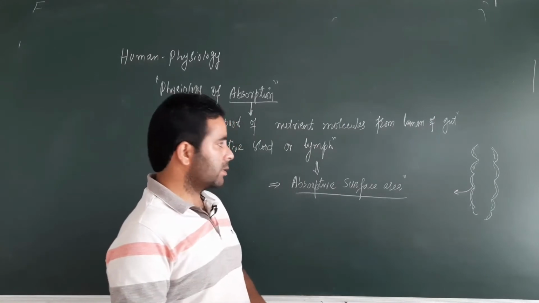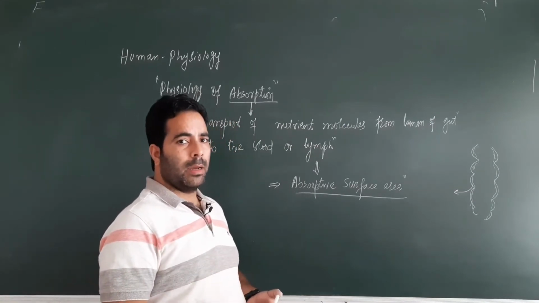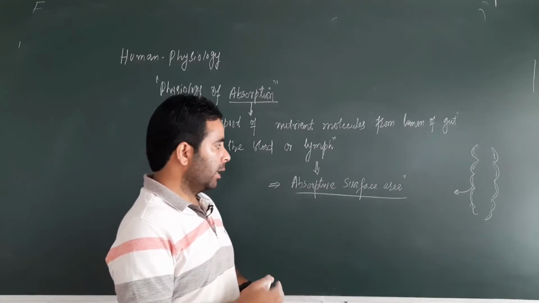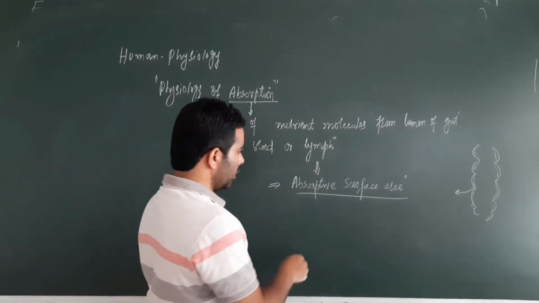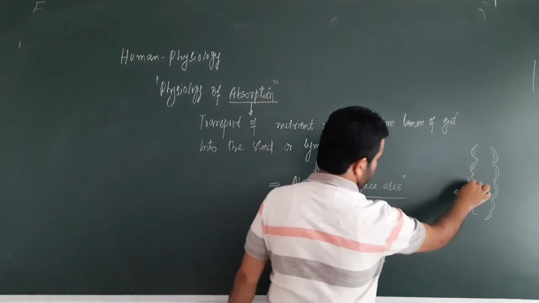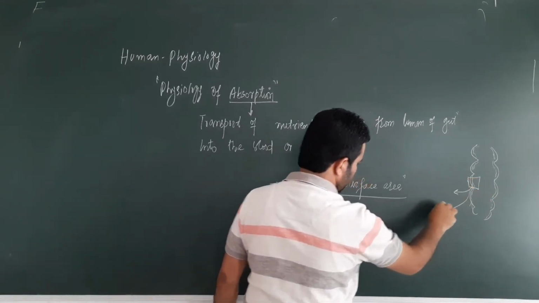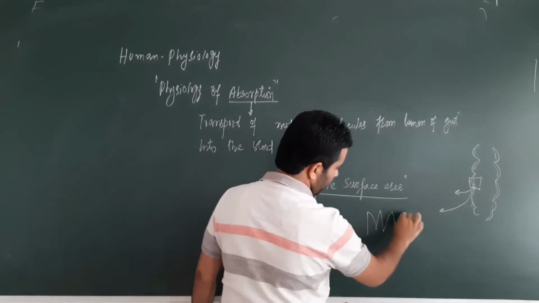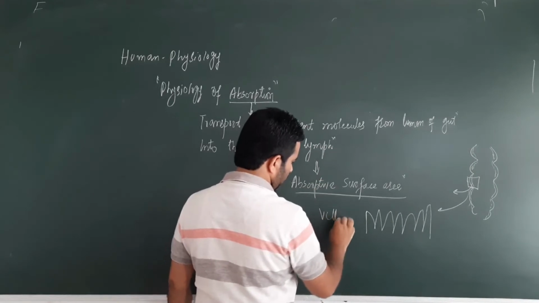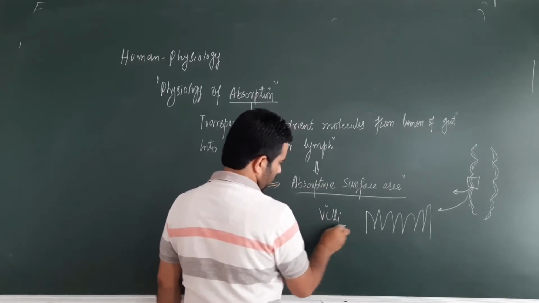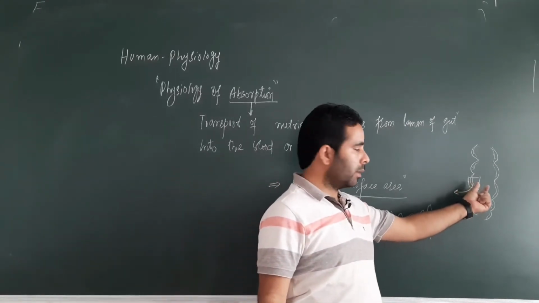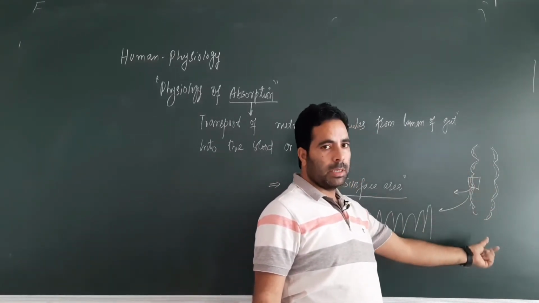In the small intestine, this epithelium, the innermost lining of the gut, is modified into finger like projections, and those finger like projections, if we take a section from here for example, are called villi, right, villus in the singular. These are microscopic structures, villi, and they give the brush border appearance to the inner wall of the gut, right.